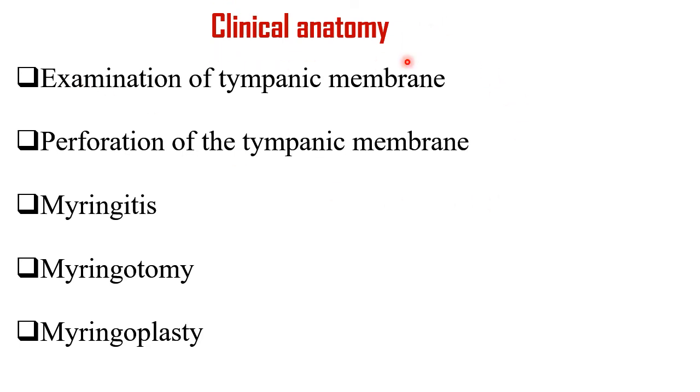Coming to the clinical anatomy, the examination of the tympanic membrane we have already seen in the previous slide. We'll see the next one, that is perforation of the tympanic membrane. Perforation of the tympanic membrane occurs either due to external injury or due to infection of the middle ear. Now coming to myringitis, it is nothing but inflammation of the tympanic membrane.